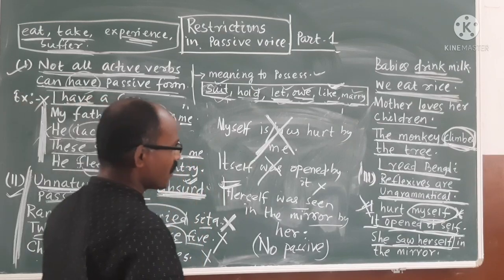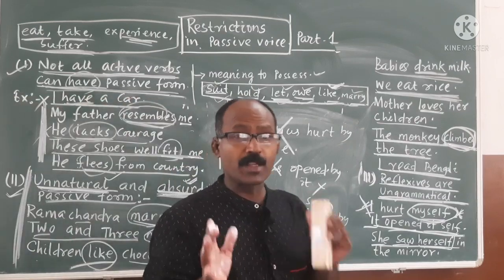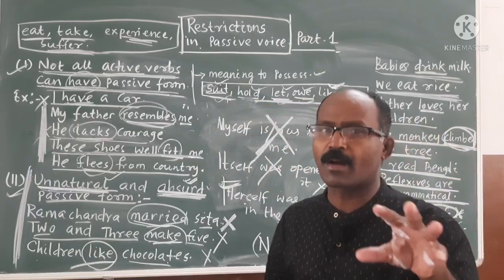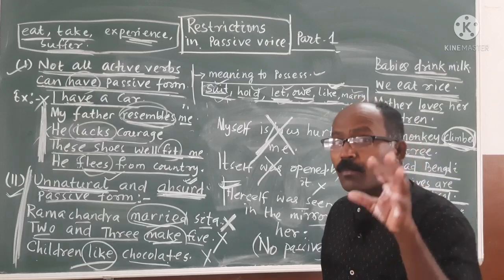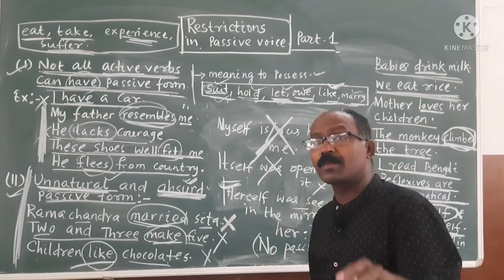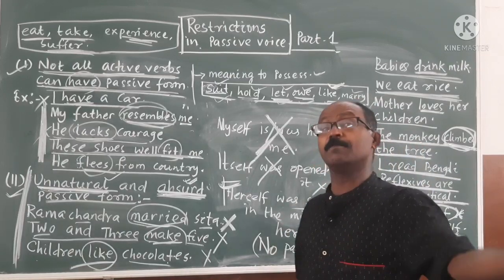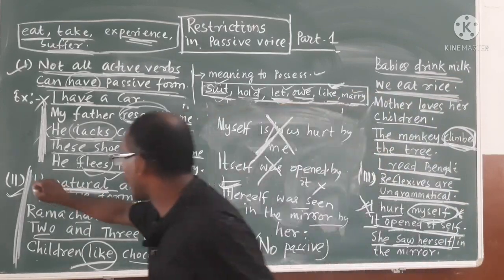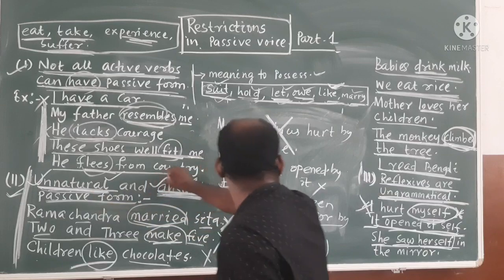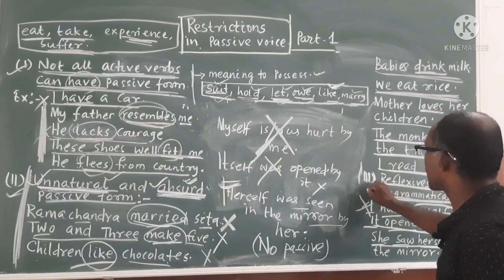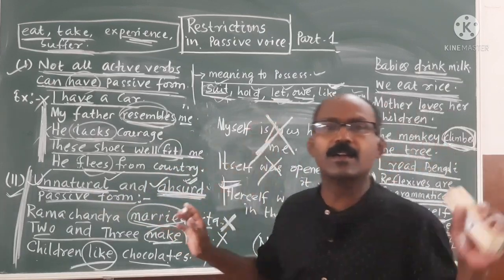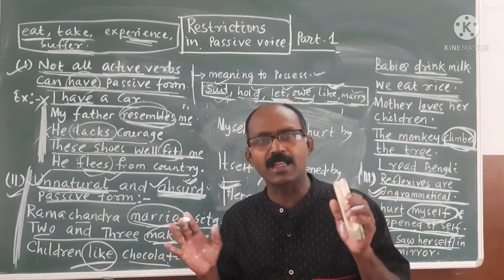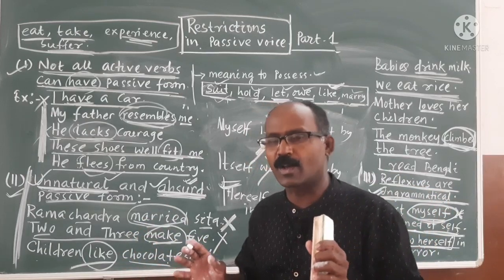Isn't it? So, my dear students, today we have discussed only 3 points. In these 3 points, you have got many more verbs that cannot be changed into passive form. If you change them into passive form, it will be unnatural, absurd and ungrammatical. These are not right. My dear students, I hope you have understood it, and if you have any doubt, you can ask.